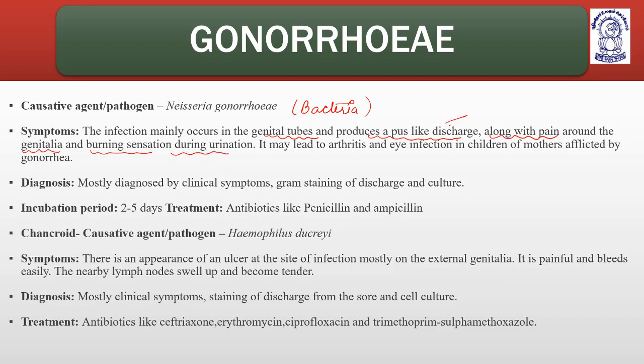So it gives a sense of acute inflammation, whereas syphilis is chronic. It may lead to arthritis, which is inflammation of joints, and eye infections in children of mothers affected by gonorrhea.